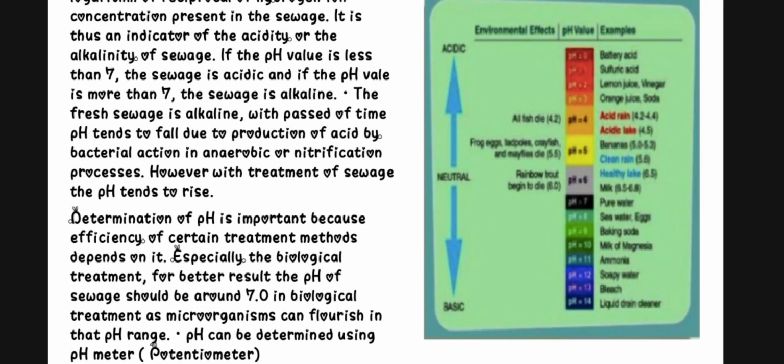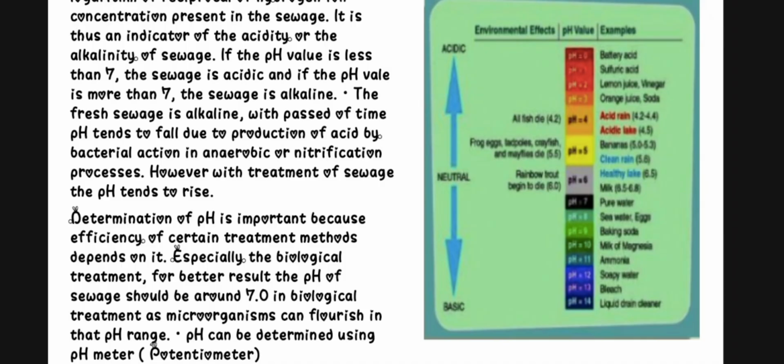Next, pH. This is most important. The normal pH value of drinking water is between 6.5 and 8.5.